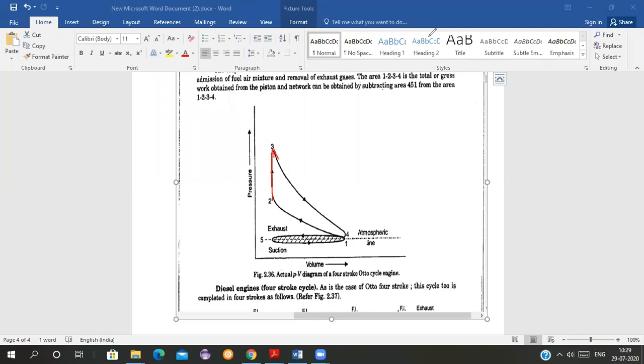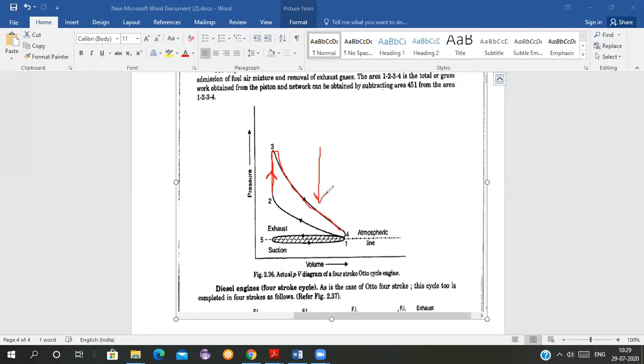So see what is happening. The pressure is rising, but there is a curve here. Pressure is rising from point 2 to 3, and because of this pressure rise, what is happening, students? Because of this pressure rise inside the combustion chamber, in very less time, there is immense pressure on the piston, and the piston starts moving from point 3 to point 4. And there is your power stroke.